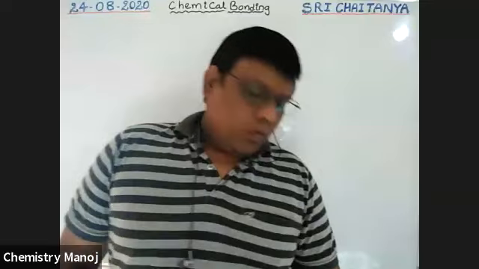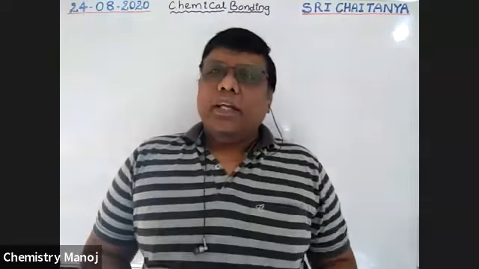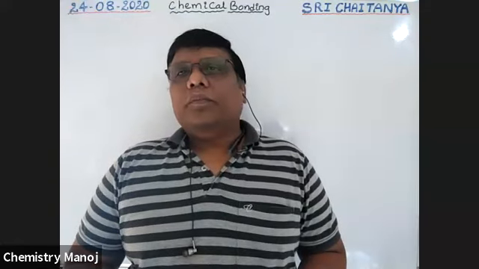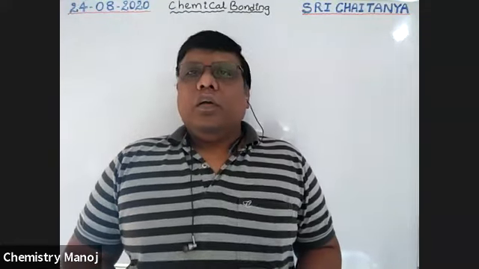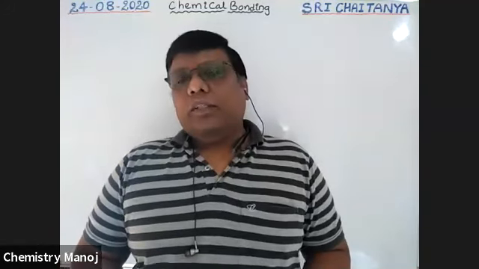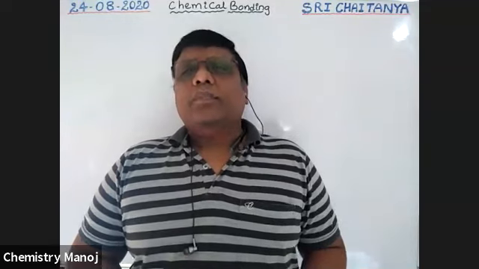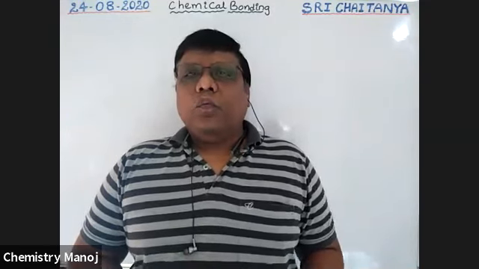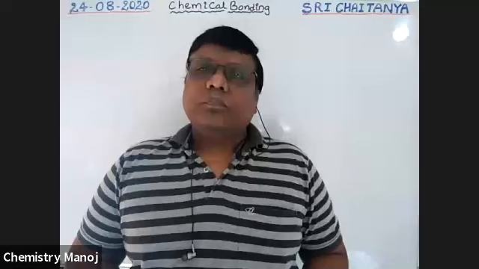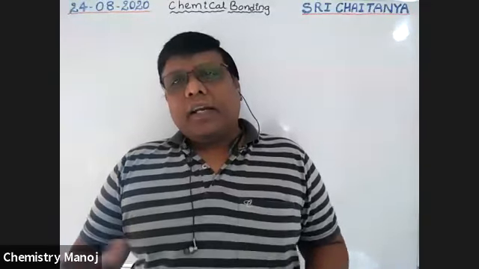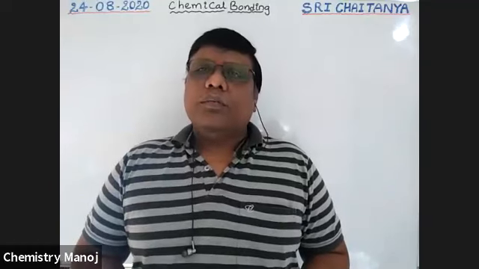Today's chapter is chemical bonding. In this chapter, what we have to learn is why atoms are combining, why atoms are unstable, and why they combine to form molecules.